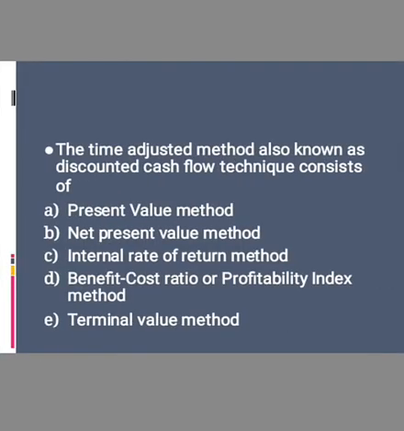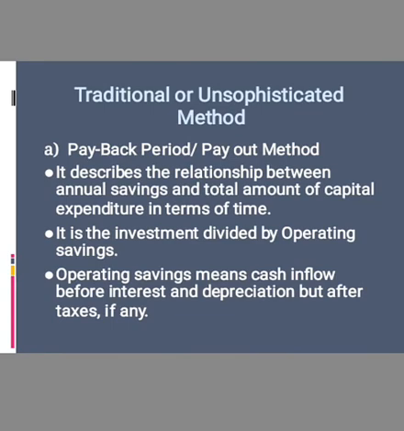The traditional method consists of payback period method and average rate of return method. The time adjusted method consists of present value method, net present value method, internal rate of return method, benefit cost ratio or profitability index method, and terminal value method. The time adjusted method is also known as discounted cash flow technique. So we are going on to the traditional or unsophisticated method. One of the important methods involved in traditional method is payback period or payout method.